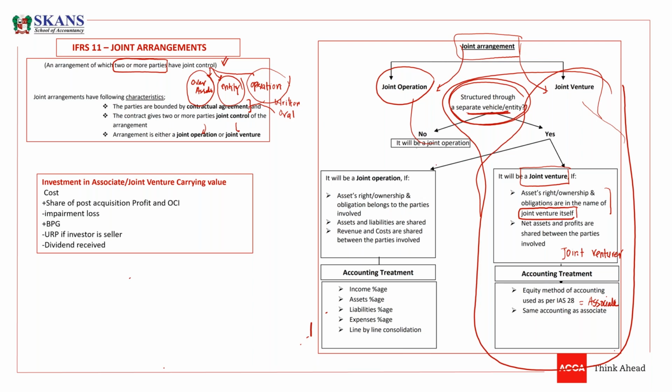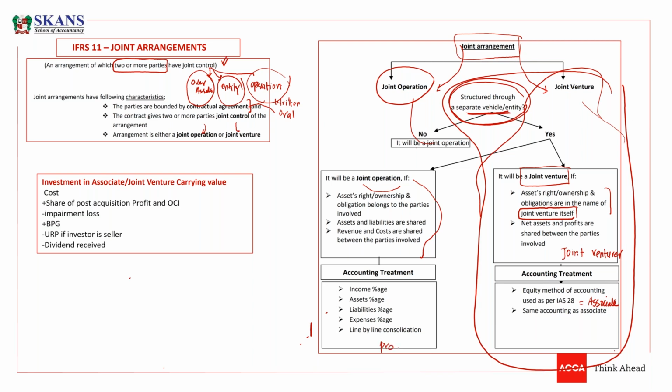But if asset ownership and liability obligations don't belong to the venture itself, they still belong to the parties involved, then obviously it will be a joint operation. In joint operation, we do accounting which we call proportionate accounting.